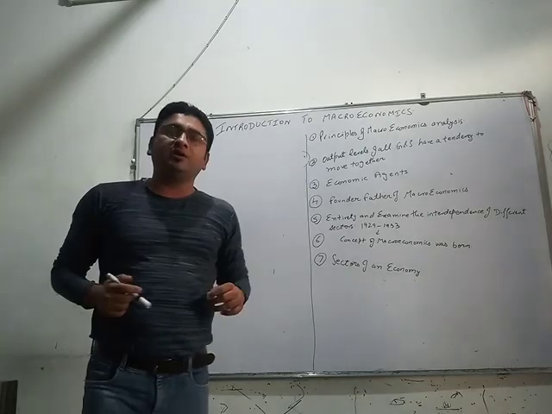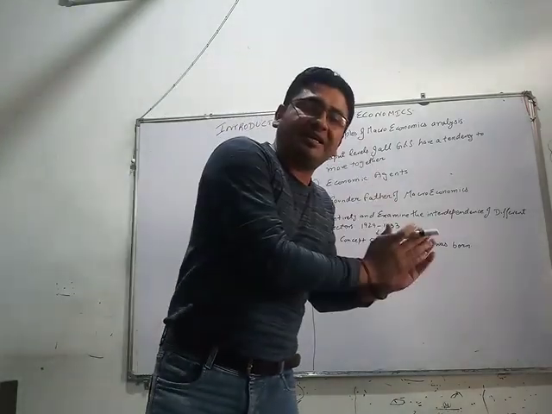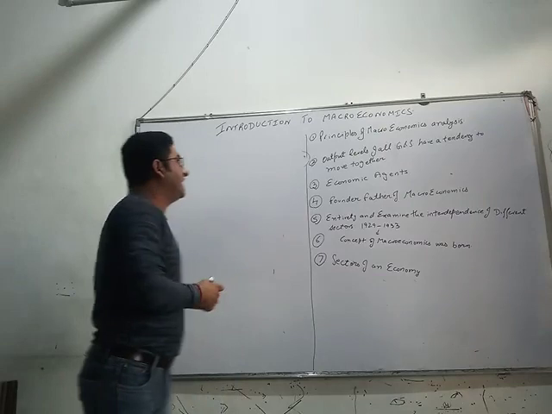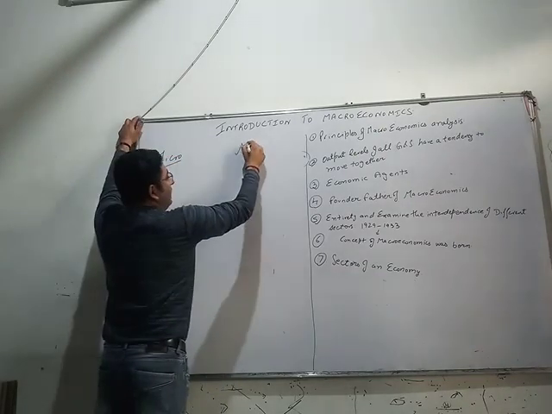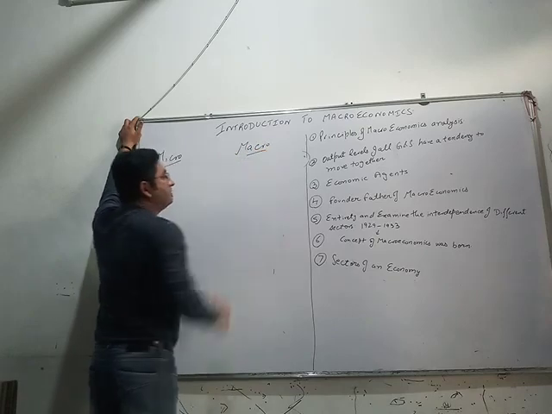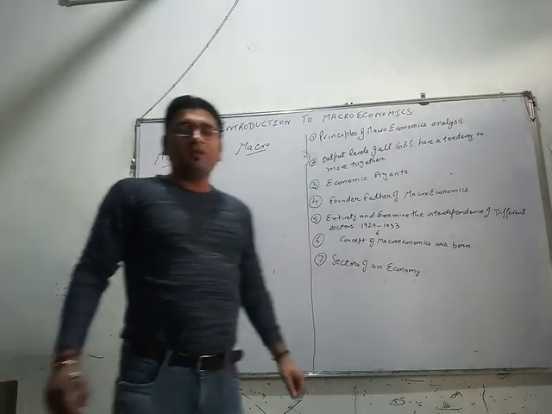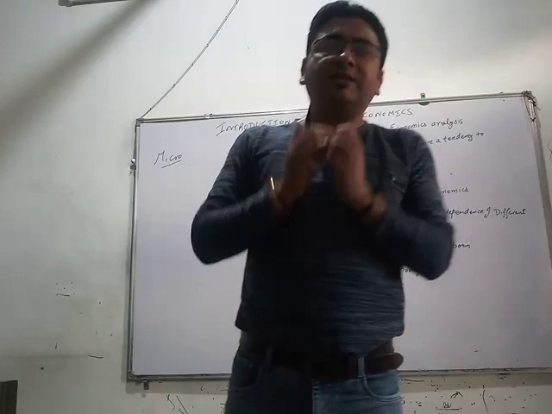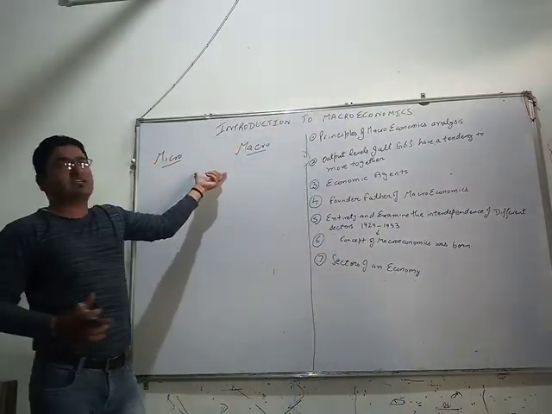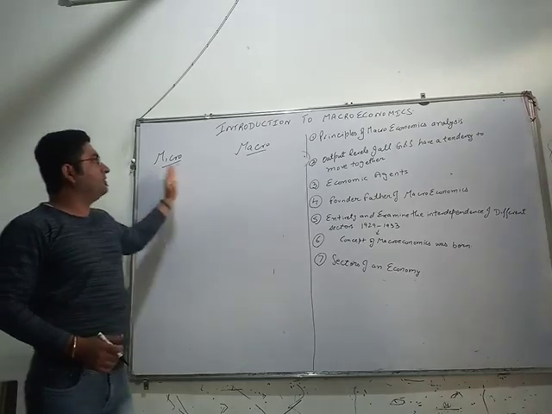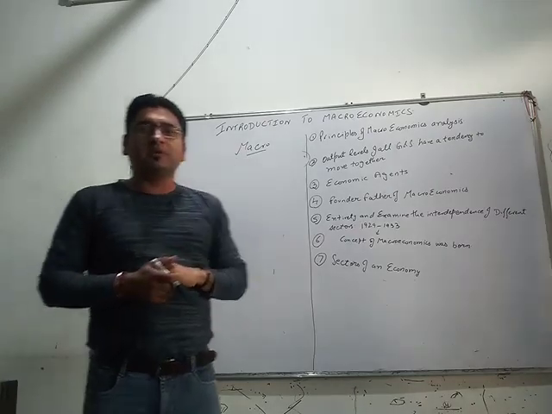Now in class plus 1, we had studied a particular branch of this economics, that is microeconomics. And today we will start with macroeconomics. The very first question is why we divided economics into two parts, microeconomics and macroeconomics.